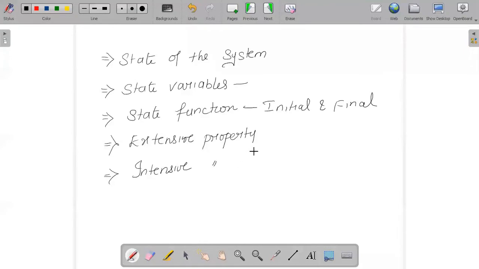And yes, important are the extensive property and the intensive property. What do we say is an extensive property? It is the one that depends upon the quantity of matter contained in the system, but it will not depend upon the nature of the system. It is irrespective of the nature of the substance. An example is internal energy.